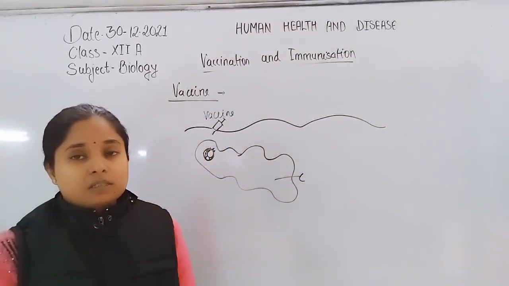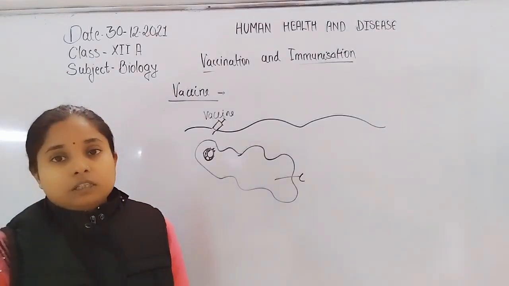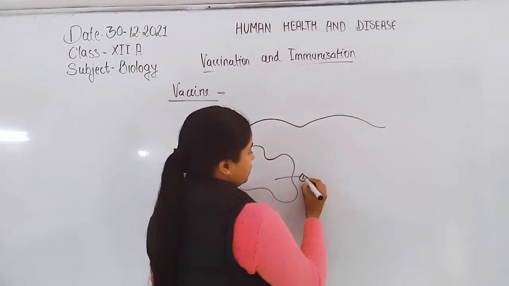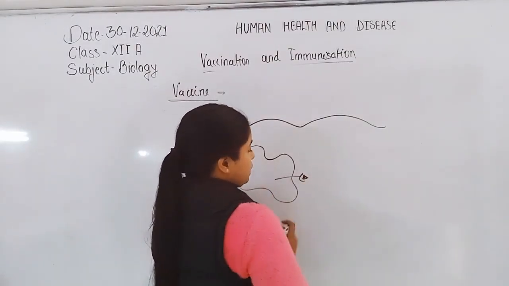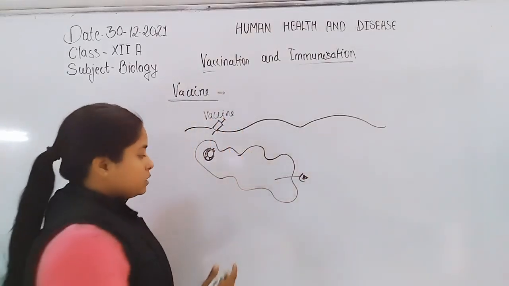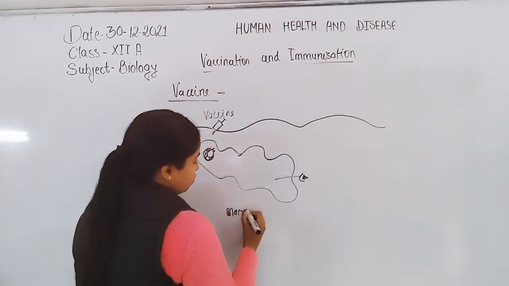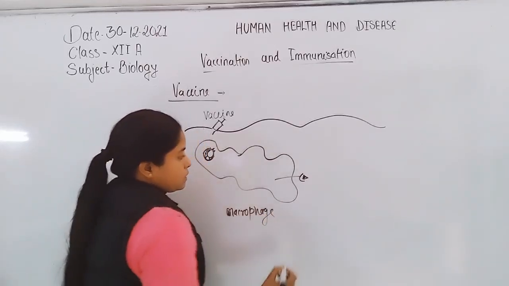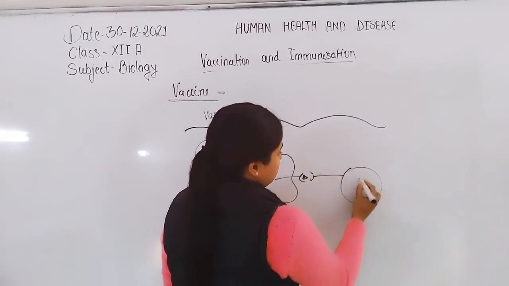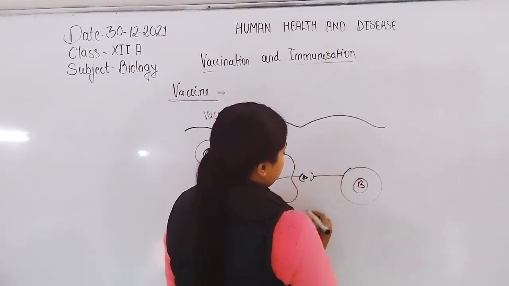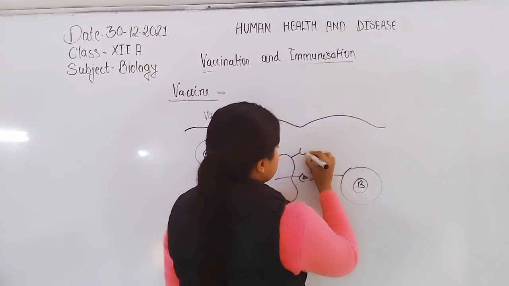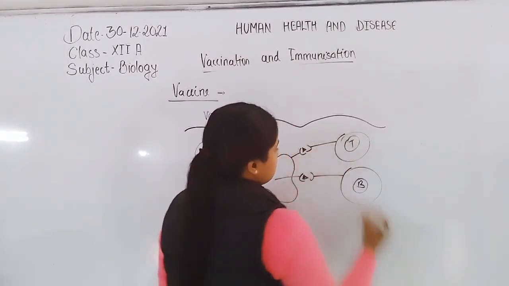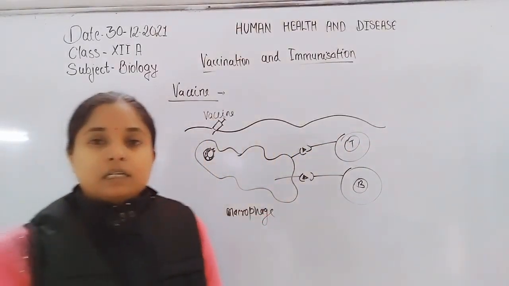The antigen presenting cell shows a small piece of the virus on its receptor, which is received by the T cell or B cell. Both B cell and T cell recognize it, and the data is stored in memory B cells.